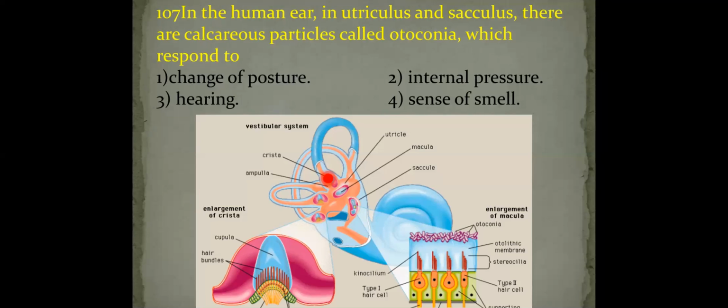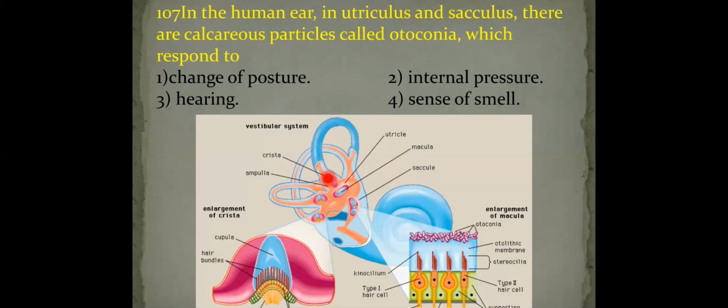The otolith organ consists of two parts, utricle and saccule, and is responsible for static equilibrium, that is, the maintenance of body posture when we are in a car or in a lift.